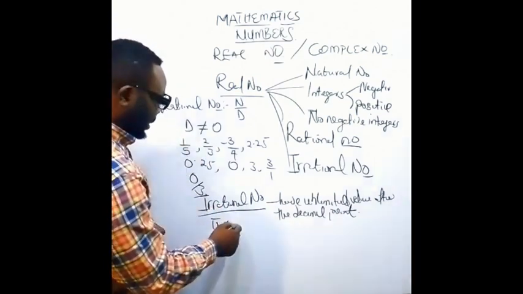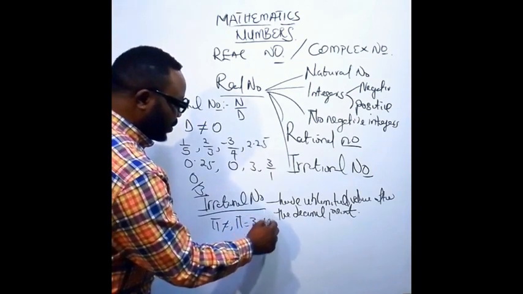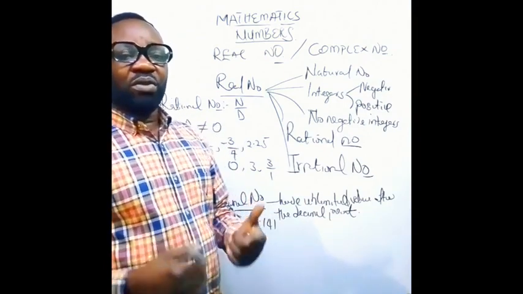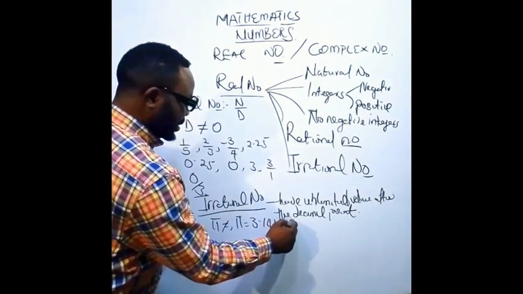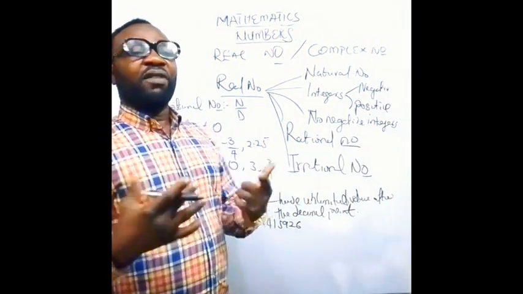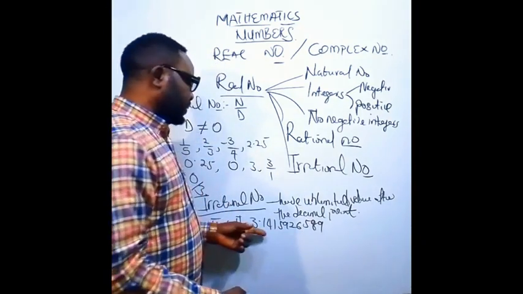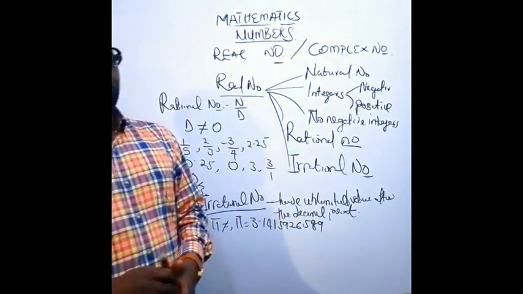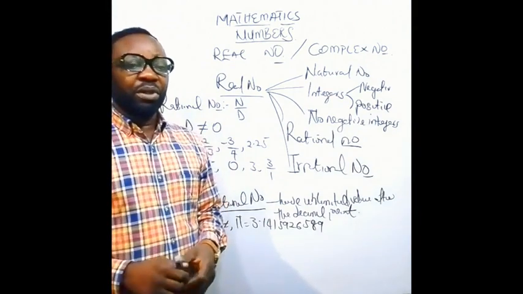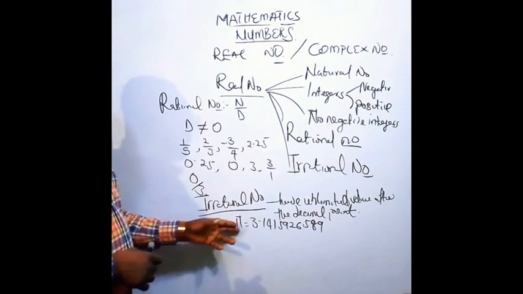But pi itself is equal to 3.1415926589. You can see the values after the decimal point are quite numerous, so that is why we cannot regard pi as 22 over 7.